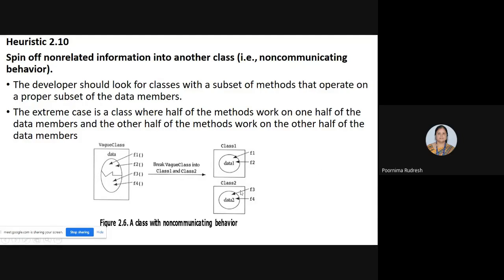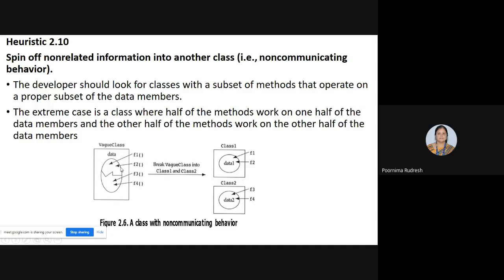So the extreme case is a class where half of the methods work on one half of the data members and the other half of the methods work on the other half of the data members. See here, this is a weak class, right? Here one method is working on one half of the data members and the other method is working on the other half. If that is the case, then split these into independent classes, class 1 and class 2, where F1 and F2 access data 1 and F3 and F4 access data 2.